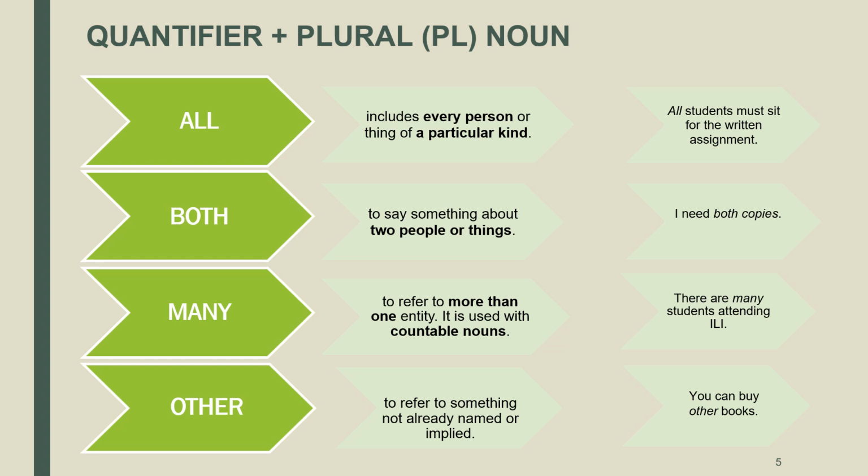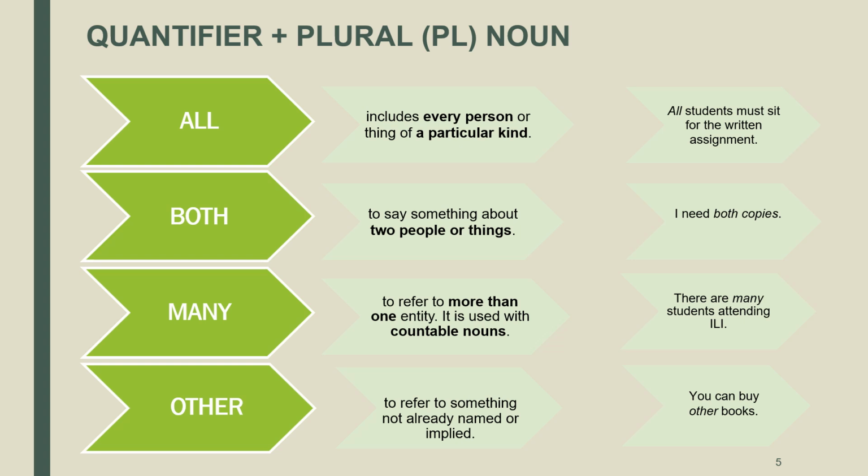The quantifier many is used to refer to more than one entity. It is used with countable nouns. For example, you can say, there are many students attending ILE. The quantifier other is used to refer to something not already named or implied. So, for example, you can say, you can buy other books.